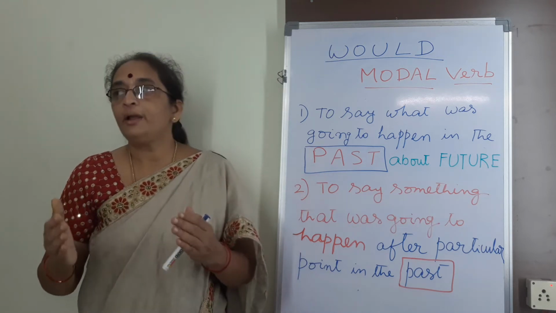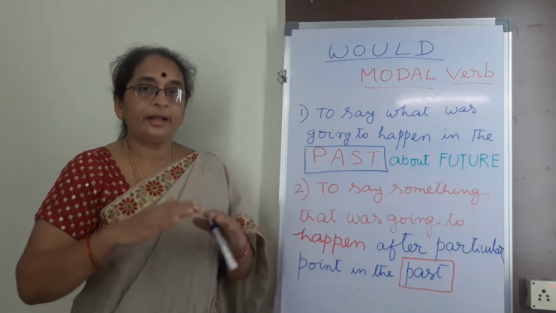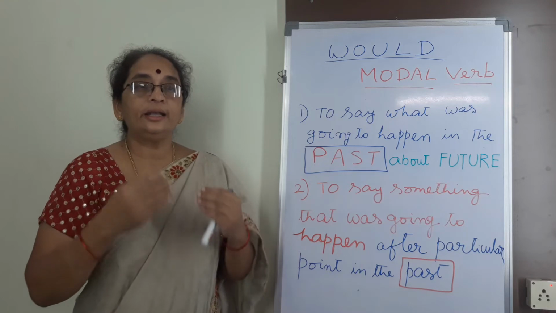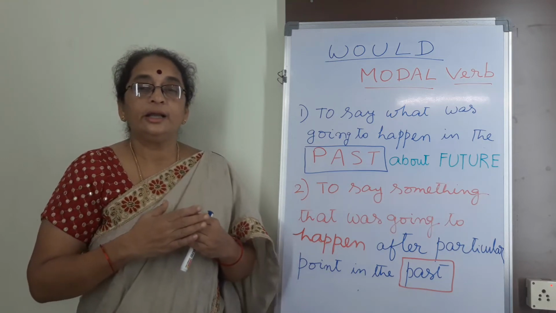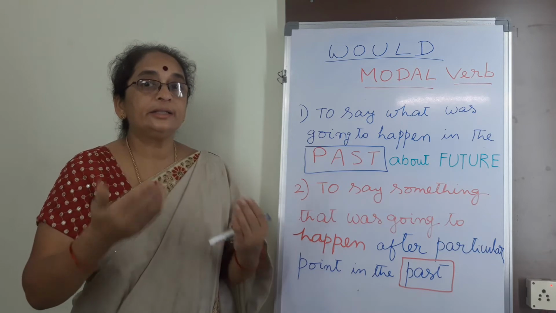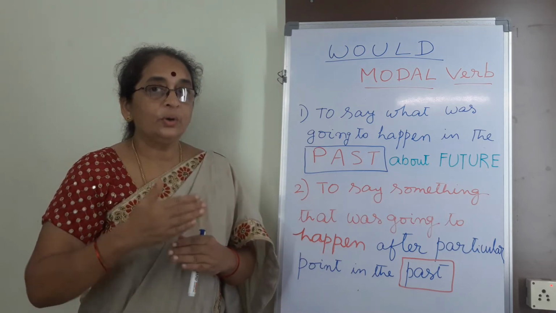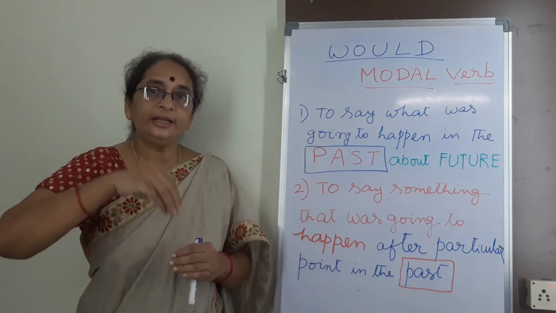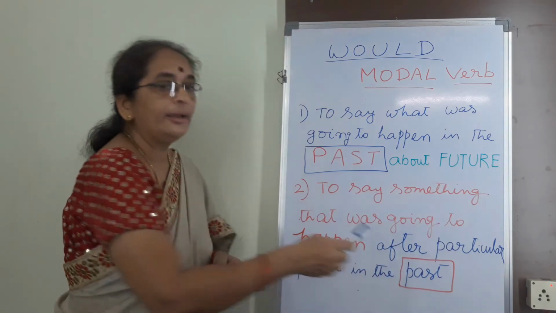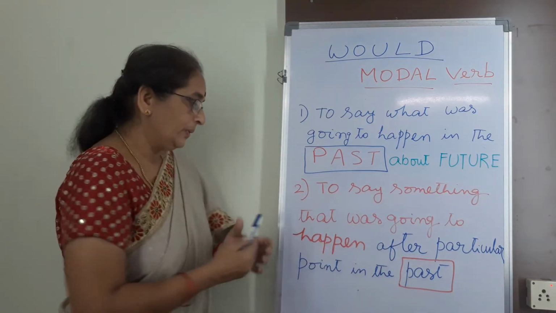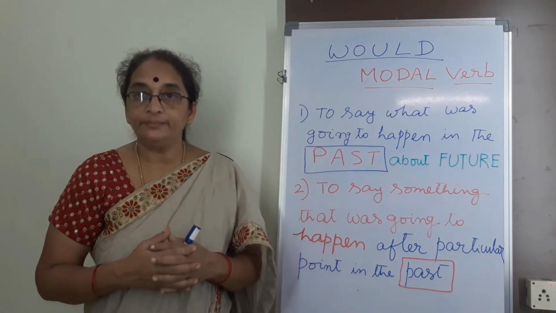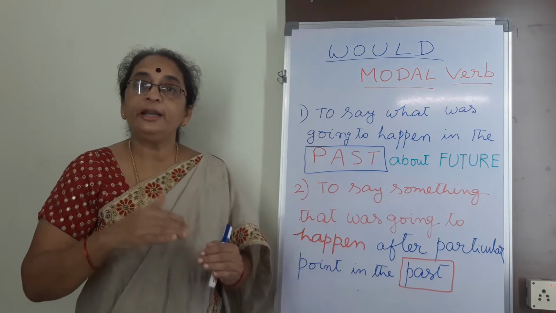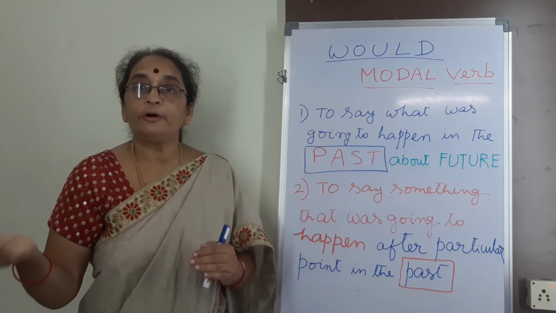See, they have drafted a deed. The partners are there in a firm. They have drafted a deed. So with that deed, they all expect that the deed would systematize their firm. So that deed, that is the particular point in the past. So exercising the deed, that is the particular point in the past. Okay, students. So they have drafted a deed that would systematize their company. The partners drafted a deed that would systematize their firm.